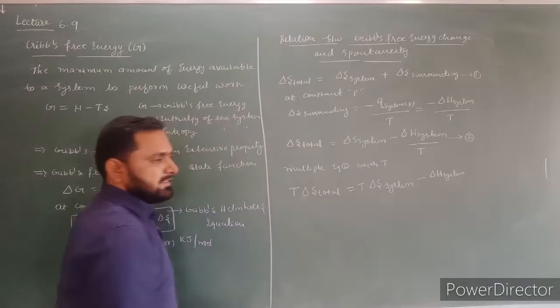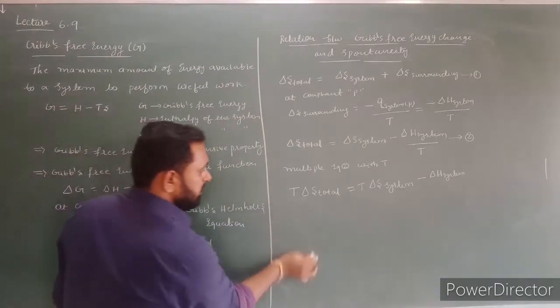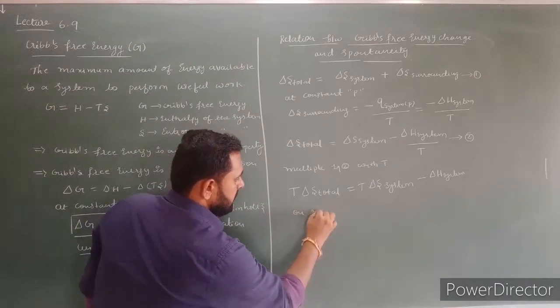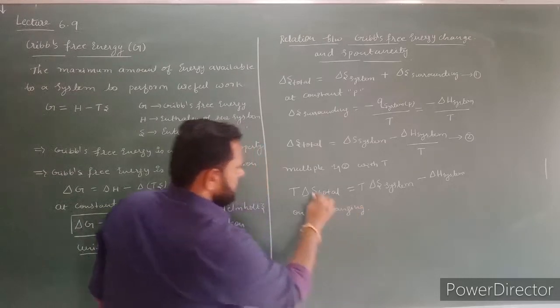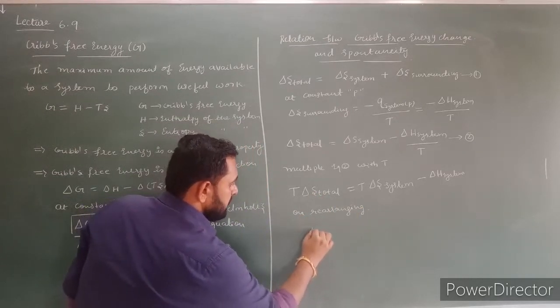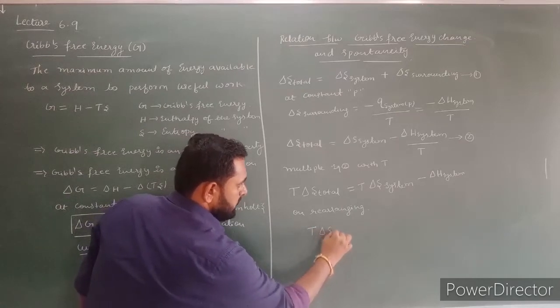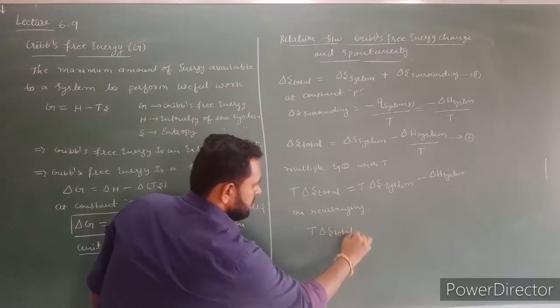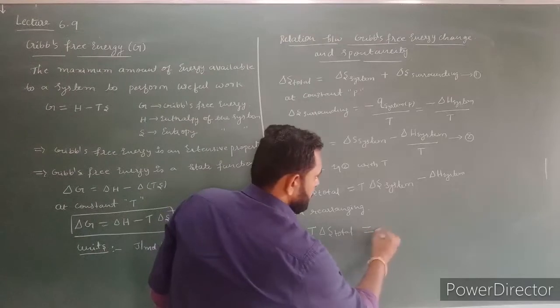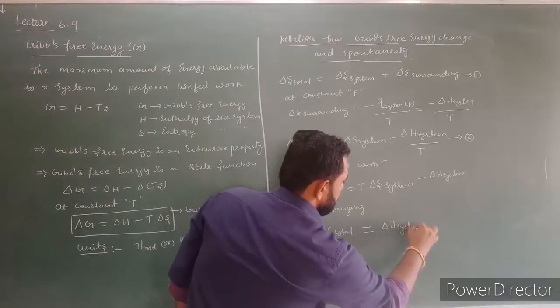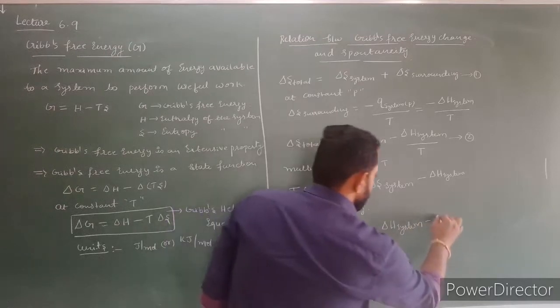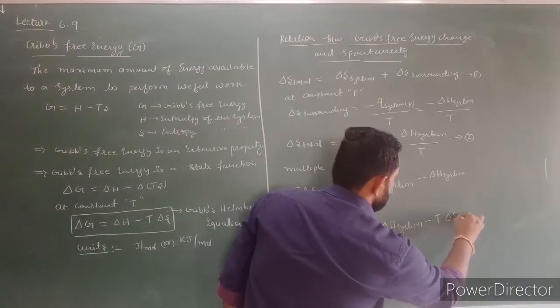On rearranging, this equation becomes minus temperature into total entropy change is equal to delta H system minus temperature into delta S system.